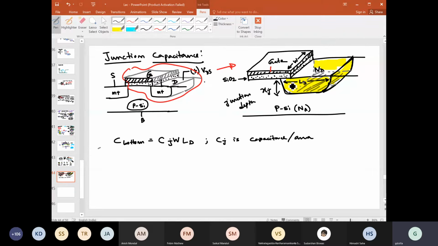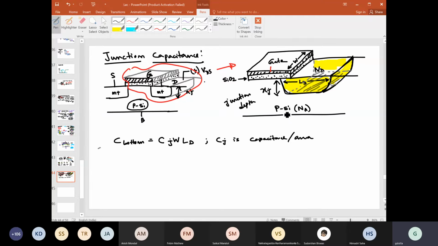So when you make this N plus region, there is first implantation and then annealing or drive-in, so that this will be the depth of this PN junction. This is Xj, again a technology parameter. You cannot change it, it is not in your hand. So the area here would be this one: in LD of Xj, this region also the same Xj into LD. This region will be W into Xj. So you can easily find it out.